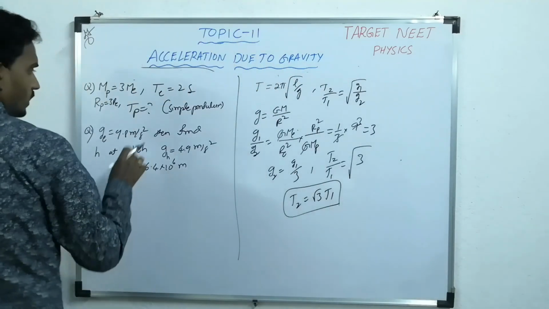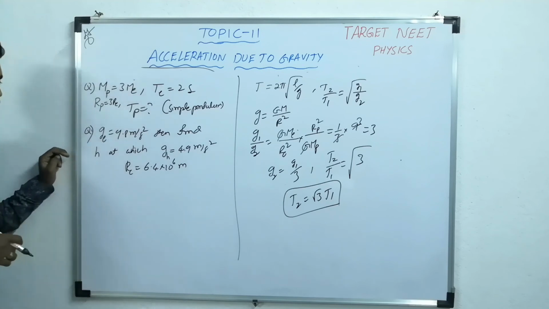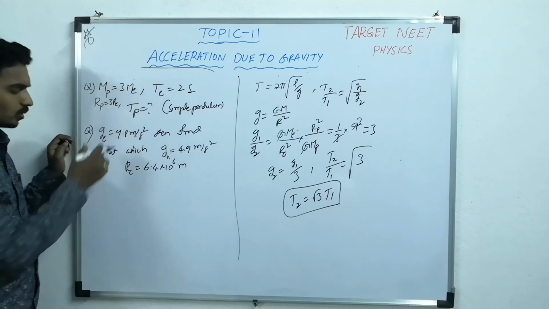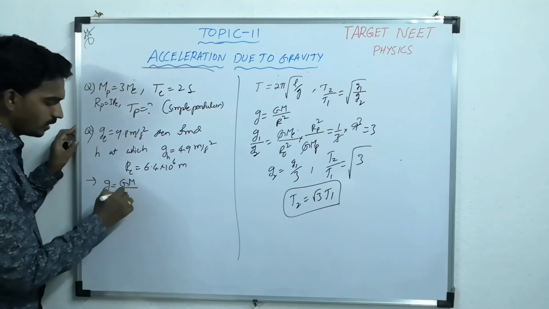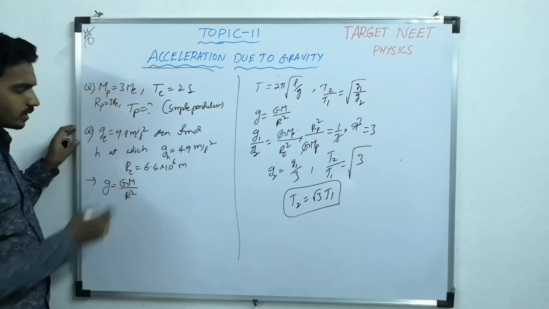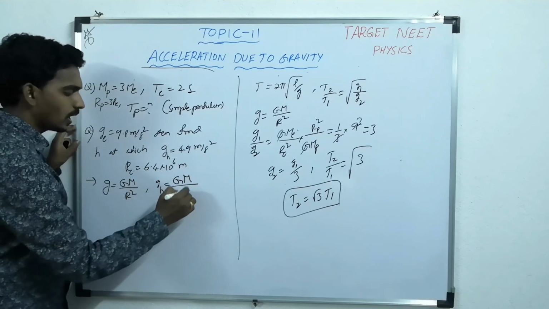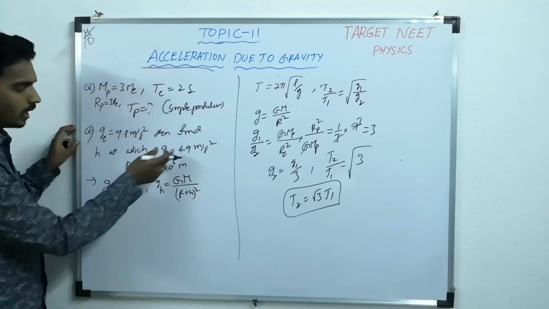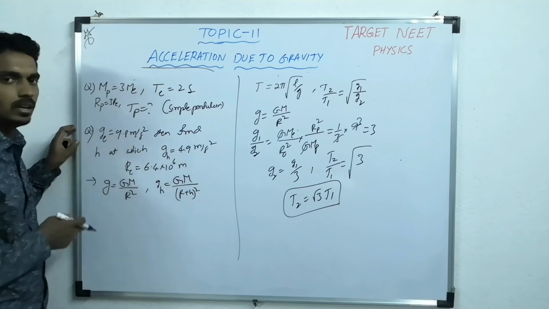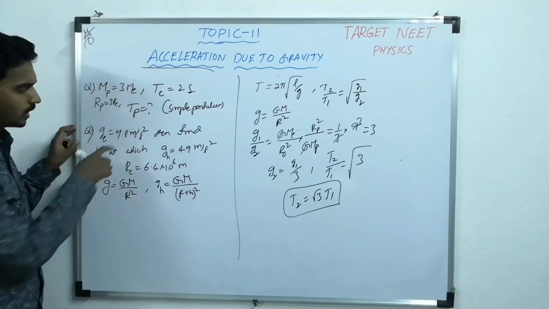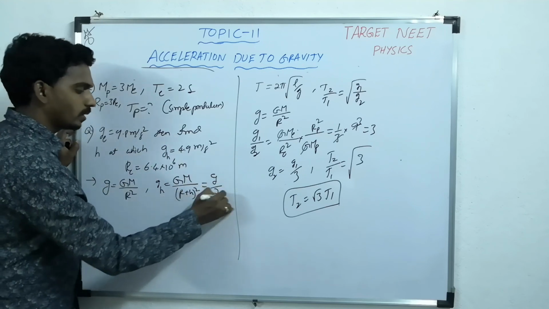Now g is 9.8. Find the height at which the g value becomes 4.9 meter per second square. On the surface of Earth, the g value is GM by R square. At some height, the g h value is GM by R plus H whole square. According to the given data, at some height the value is half of the value on the surface, because 9.8 by 2 is 4.9. So this is g by 2.